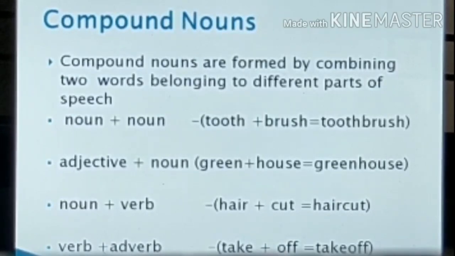The first one is noun plus noun. The second one is adjective plus noun. The third form is noun plus verb. The fourth one is verb plus adverb. Here I have given you examples to form the different parts.